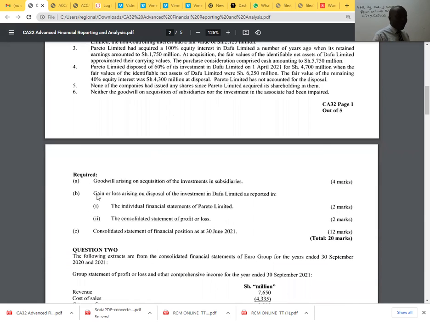The first requirement here is goodwill arising on acquisition of the investment in subsidiaries. B, gain or loss arising on disposal of the investment in Dafu Limited as reported in the individual financial statements of Pareto Limited. Number 2, the consolidated statement of profit or loss. C, consolidated statement of financial position as at 30th June 2021.